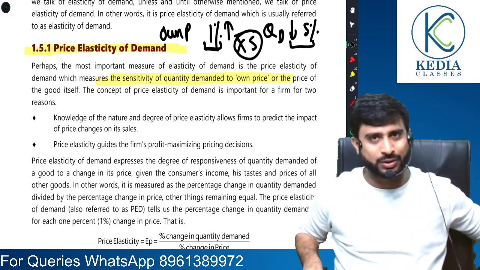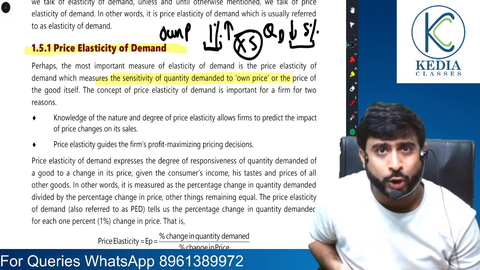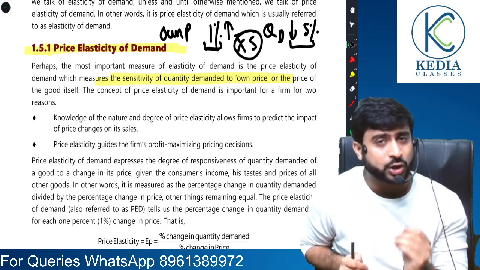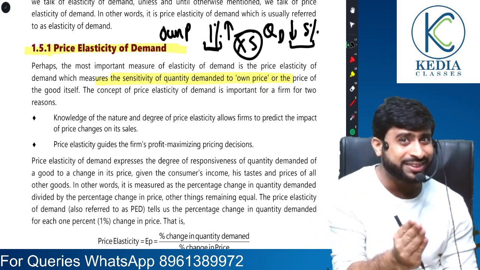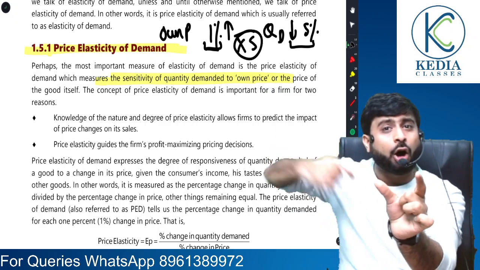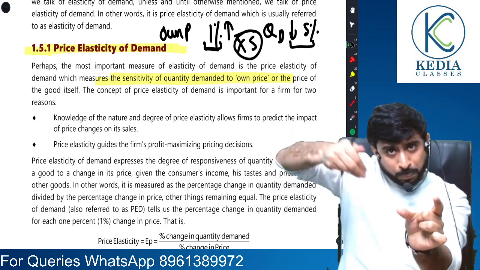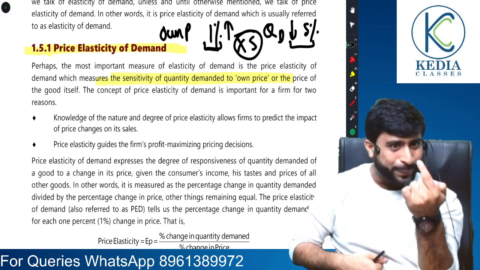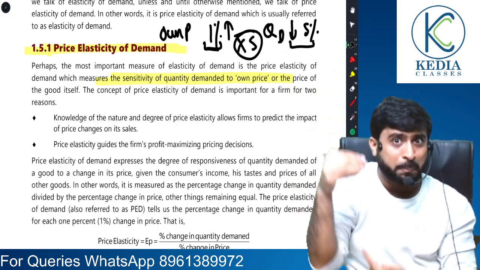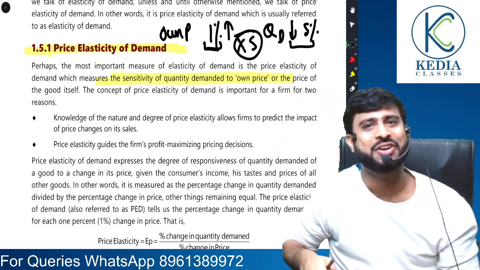Okay, sir, we have understood. There are different ways to measure price elasticity of demand. Of course, we are going to practice some numericals for our examination perspective. But what I need to explain is that price elasticity of demand is the degree of responsiveness of quantity demanded to the change in own price of the commodity. When the price of a commodity changes by 1%, there is a certain change in demand. By how many times? That number of times is called price elasticity of demand.